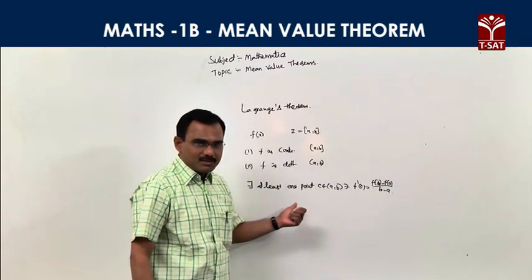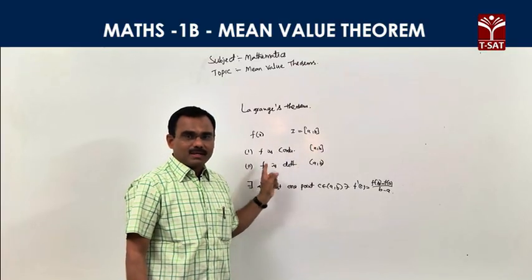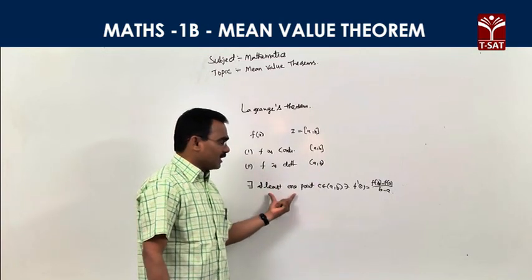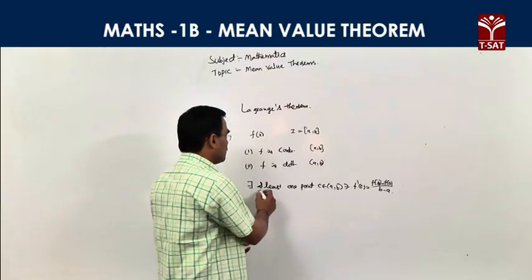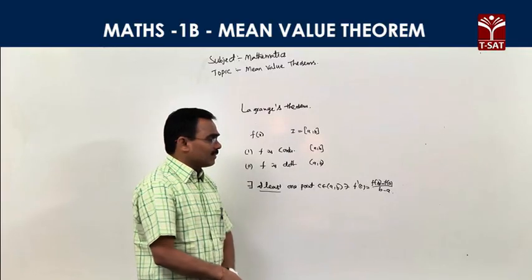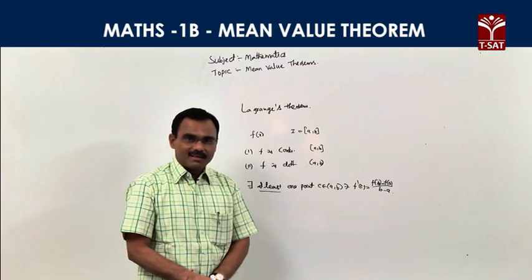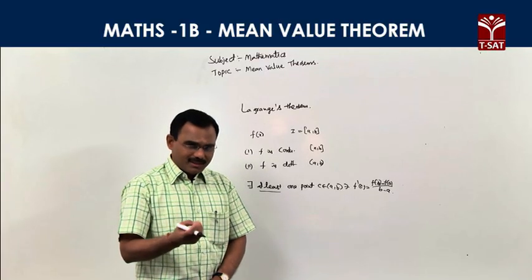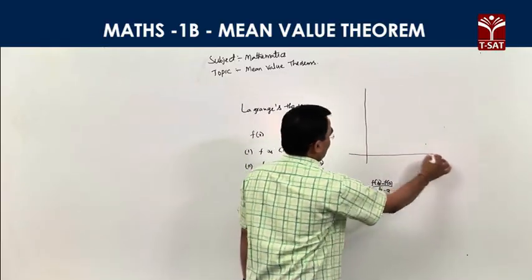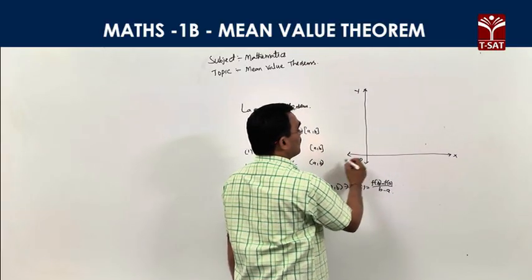Right, this is the statement of Lagrange's mean value theorem. f is a function defined on closed [a, b], f is continuous on the closed interval, f is differentiable on the open interval, then there exists at least one point. At least is the most important, at least means one or more points exist, so that f'(c) = (f(b) - f(a))/(b - a). Right, this is the statement of Lagrange's mean value theorem. What is the geometrical application of Lagrange's mean value theorem? Take the coordinate system, this is the x-axis and this is the y-axis, and this is the origin.